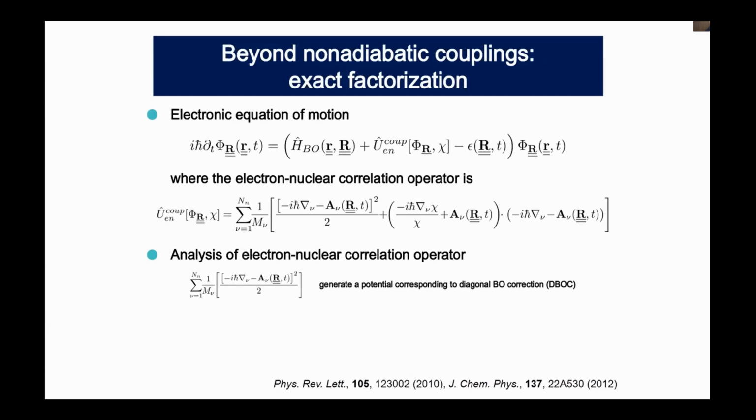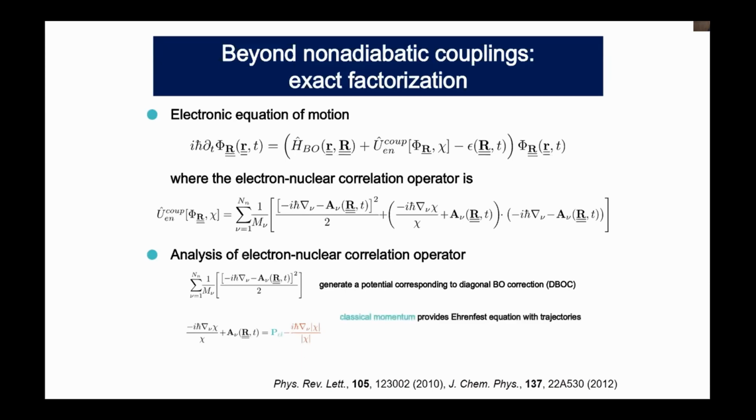Actually, the important part is the second term. If you look at this guy here, then this can actually be written as this term. If you consider the phase of the nuclear wave function, then this phase term with this vector potential gives the classical canonical nuclear momentum, and for the marginal part of the nuclear wave function, we have this guy here, which is called the quantum momentum. So we have a classical momentum part and a quantum momentum part here.